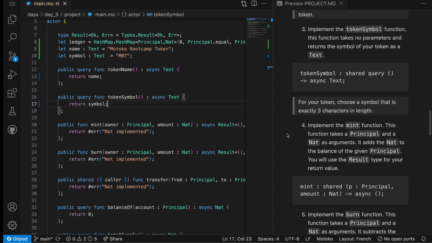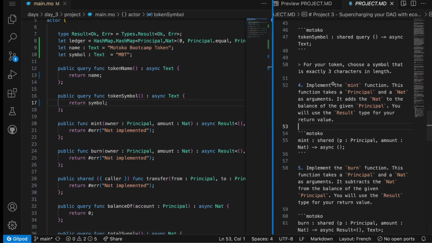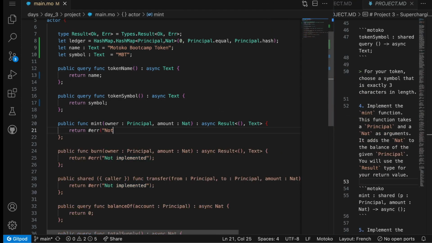Now we need to implement the mint function. This function takes a principal and a nat as an argument, and it adds the nat to the balance of the given principal. You will use the result type for your return value. So what we need to do is essentially add the amount that is specified to the balance of the owner. The first thing that we want to do is to get the balance of the owner, and for that we can use a trick. We will use Option.get, ledger.get owner, and 0.